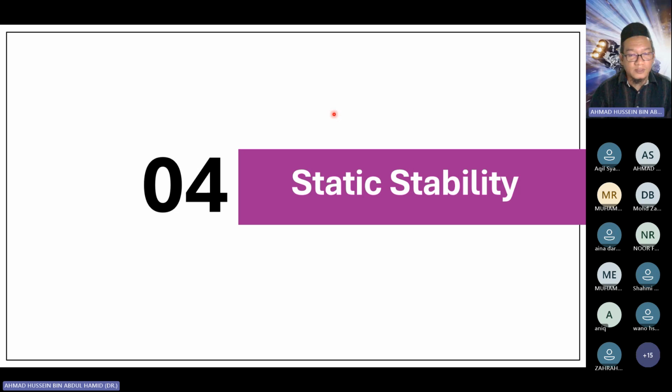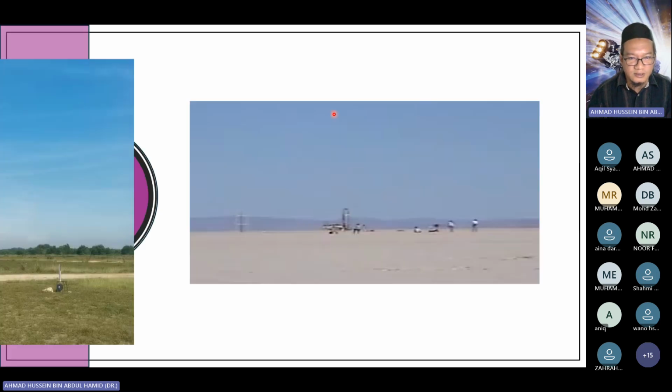Now coming to the static stability. Before that, I think there's a video. I hope I can play it.